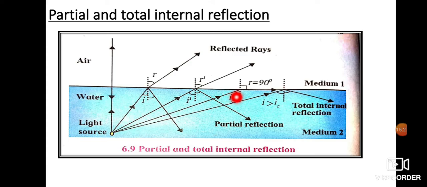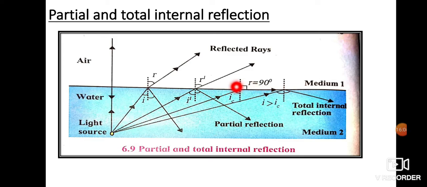Here again you have an angle IC. IC will be greater than I1, and I1 will be greater than I. Here also you have the refracted ray. You can see this refracted ray is along the surface of the water, in such a way that the angle of refraction is equal to 90 degrees. If this is 40, this is 50, this is 90. That means every time, the angle of incidence increases and the angle of refraction also increases. So here you have IC and here you have R equal to 90 degrees.